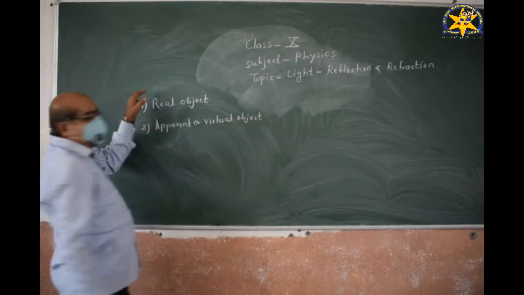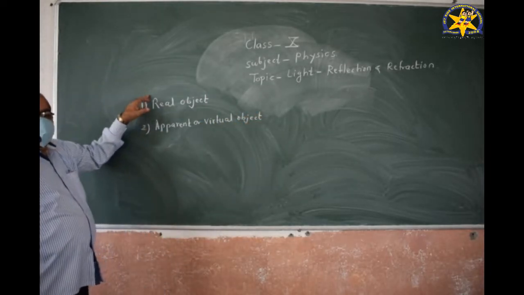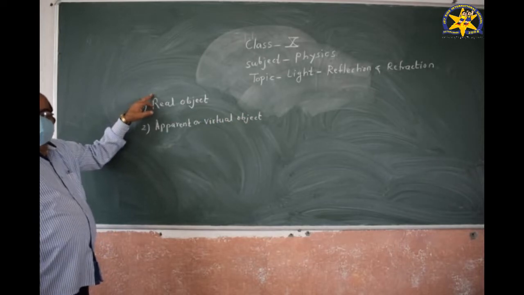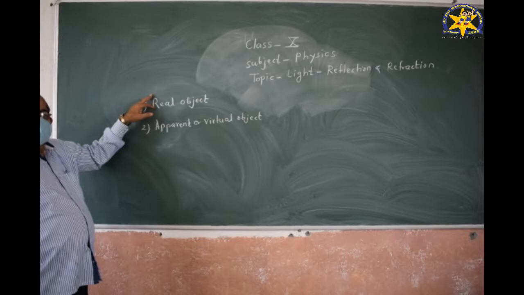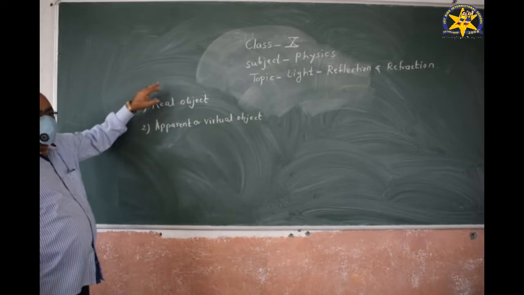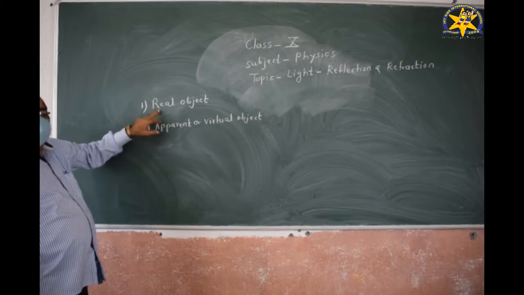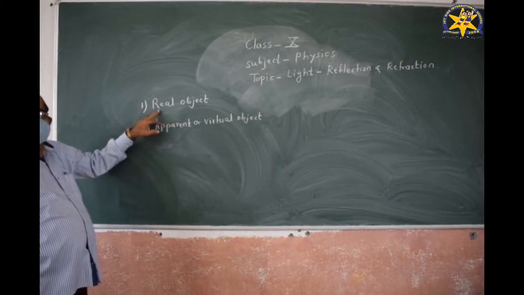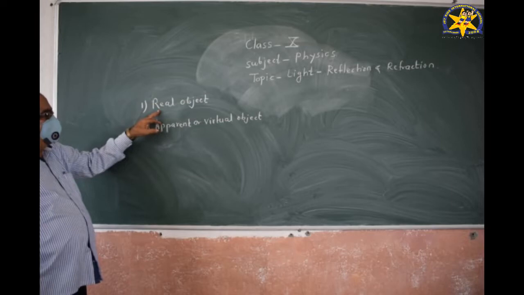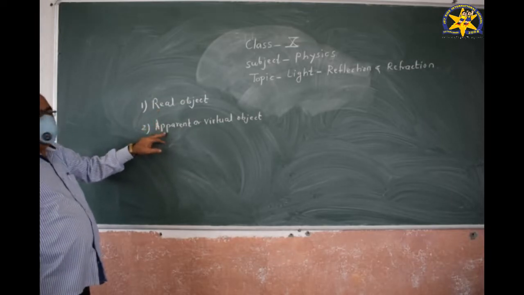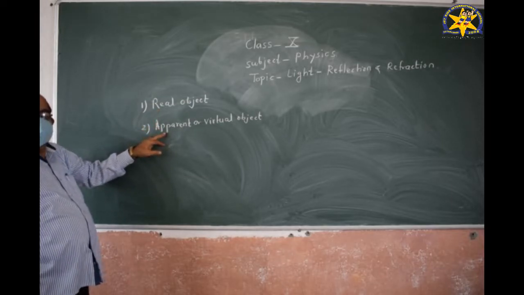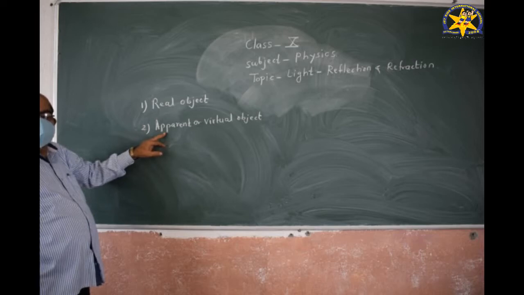The object is defined as anything which can give light or rays of light. There are two types of object, the real object and the apparent or virtual object.